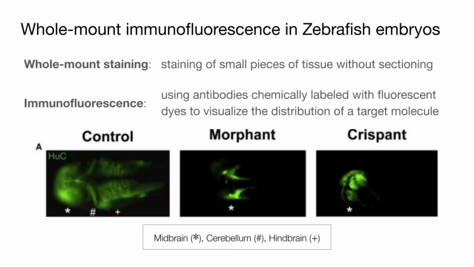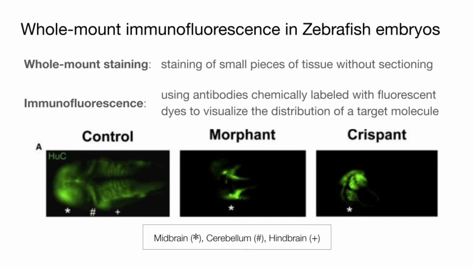Whole mount immunofluorescence of zebrafish embryos was used to investigate whether EXOSC9 was required for brain and neuromuscular development. Whole mount refers to a staining technique where small pieces of tissue, usually embryos, are stained without sectioning, which preserves the three-dimensional spatial information, allowing for a comprehensive interpretation. Immunofluorescence involves using a primary and sometimes secondary antibody, which are chemically labeled with fluorescent dyes to visualize the distribution of a target molecule throughout a sample.